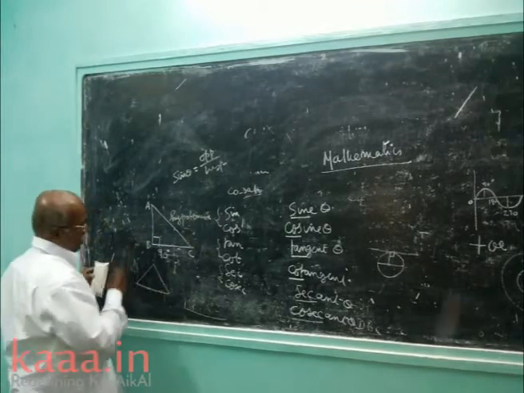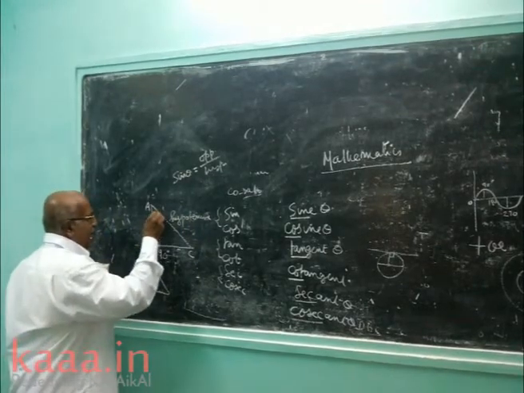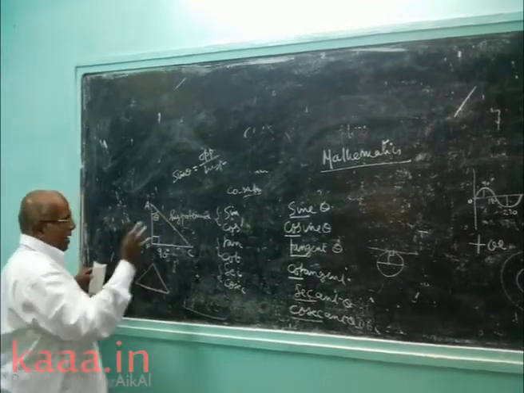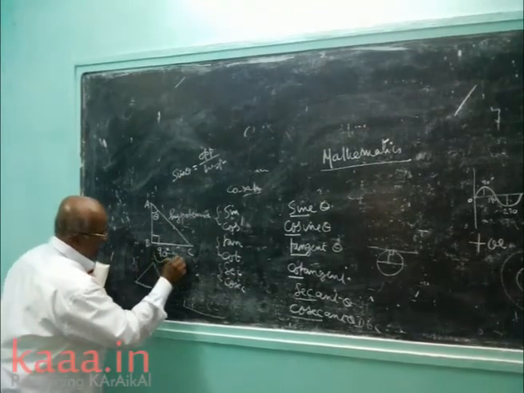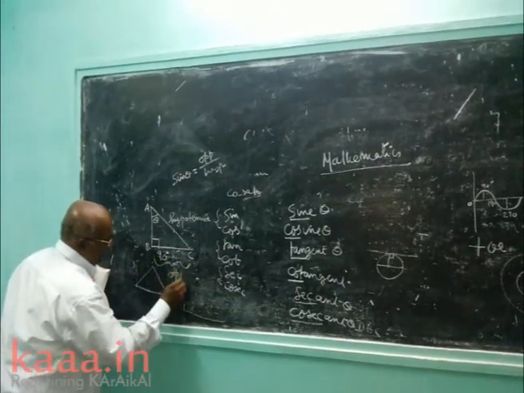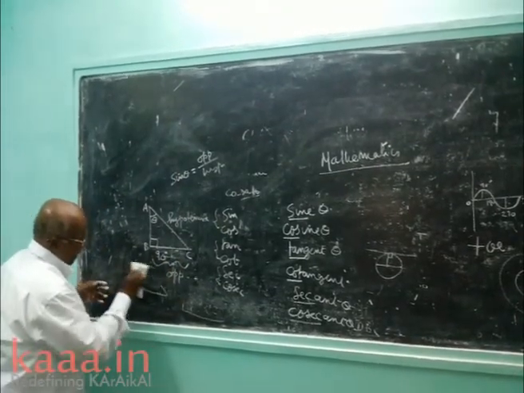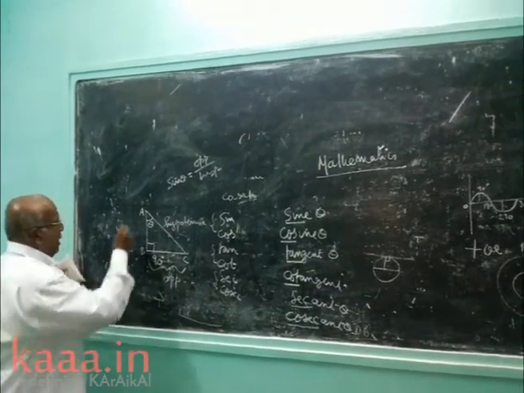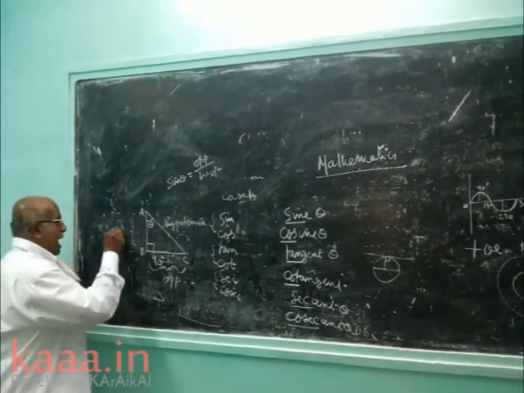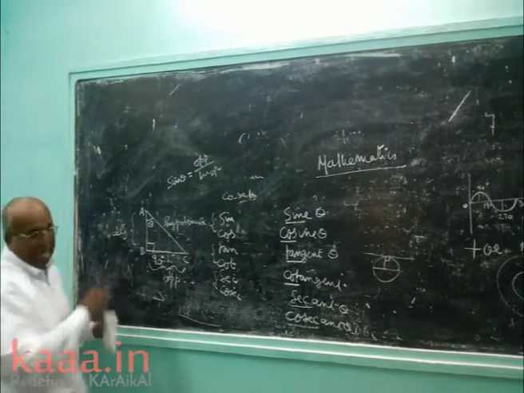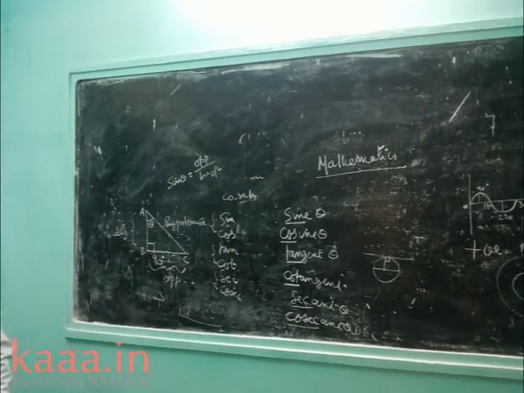Now this AC is called the hypotenuse. I am taking some angle theta. Now BC is called the opposite side. And what is AB? AB is called the adjacent side.